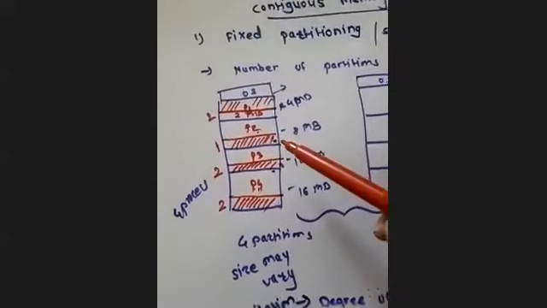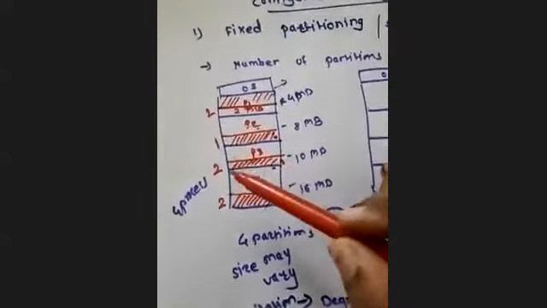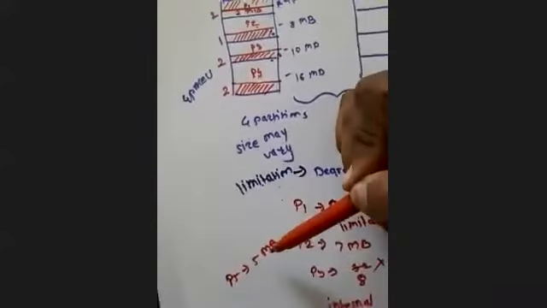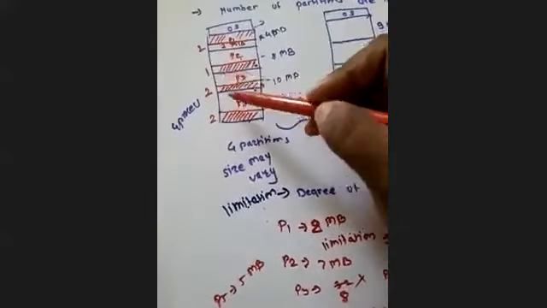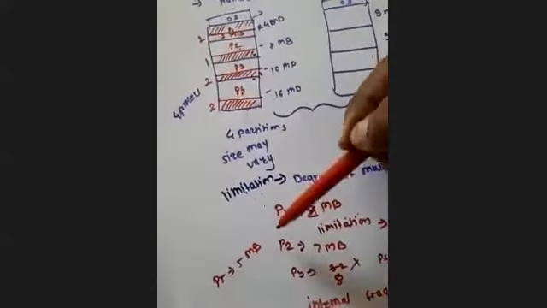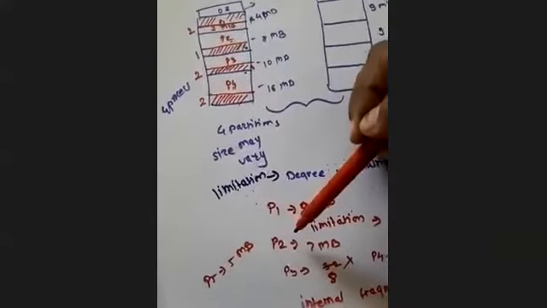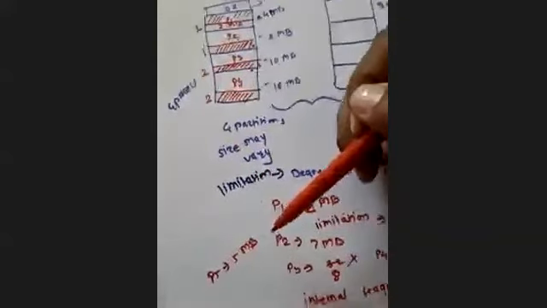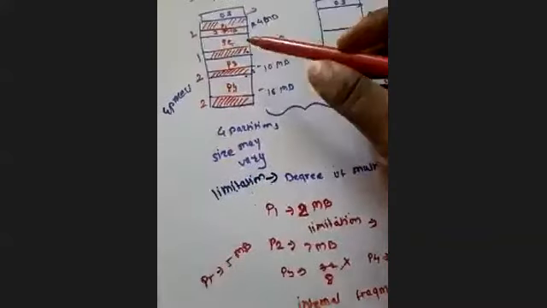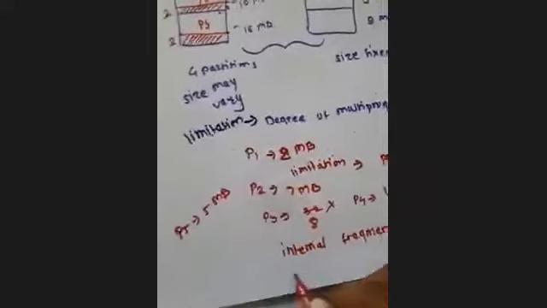Even if the total memory space required by this P5 process is available, 2 plus 2 plus 2 plus 1, total 7 MB is still available in this entire RAM, and the requirement of the P5 process is 5 MB, we still cannot allocate P5 into this RAM. This is called external fragmentation.